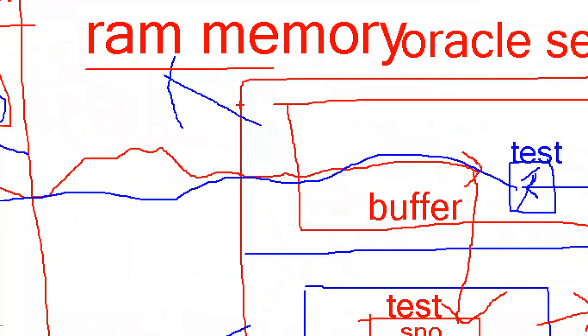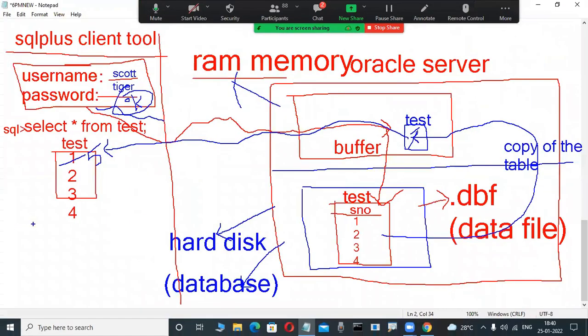Suppose I want to modify this data. For example, I want to change this 1 into 5 in my project. How I'm changing 1 into 5 means some SQL language commands we are learning in the future. Suppose here I am writing an update command. Update, insert, delete, some commands are there. Don't worry, just a scenario, observe it only.